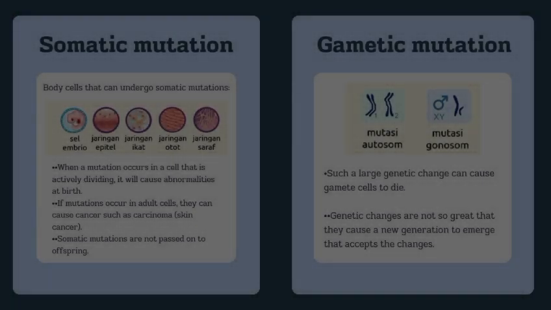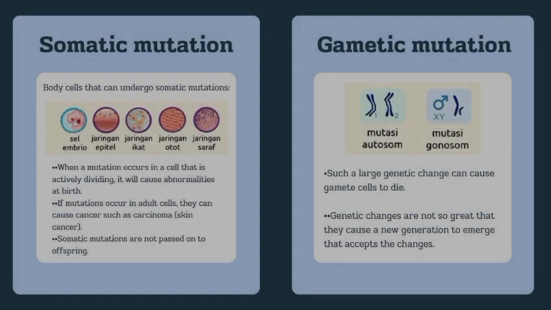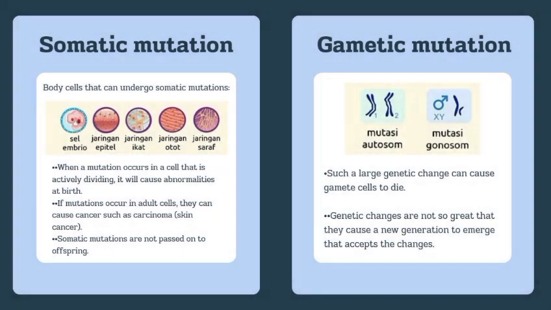The next slide is the difference between somatic mutation and genetic mutation. In somatic mutation, for example, skin cells mutate or cause skin cancer, dividing cells mutate, causing congenital abnormalities.